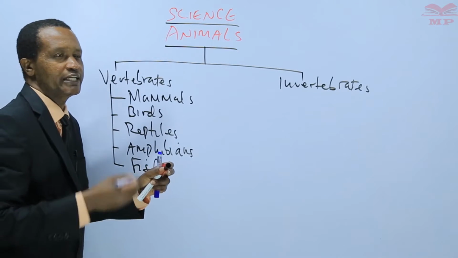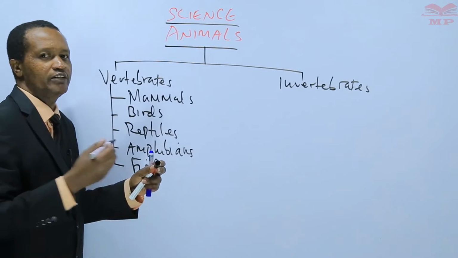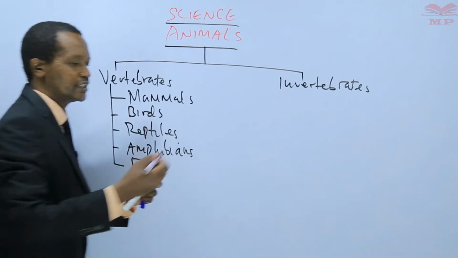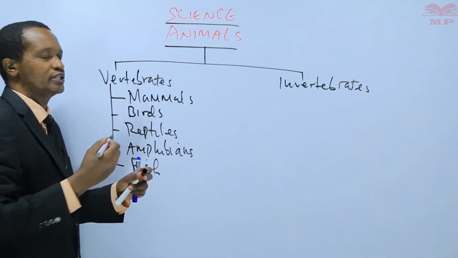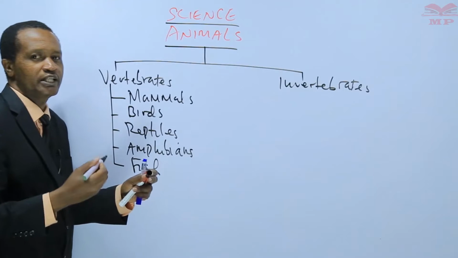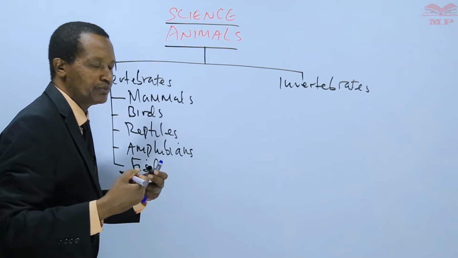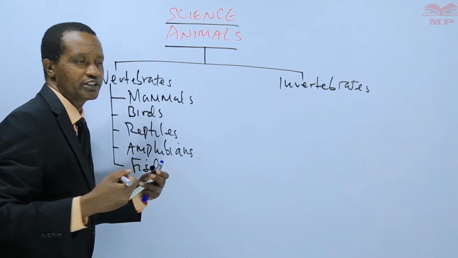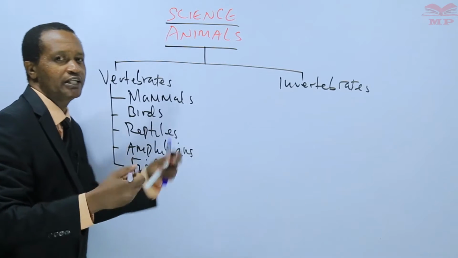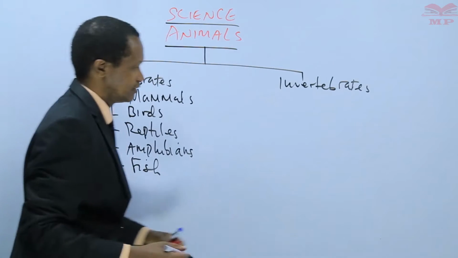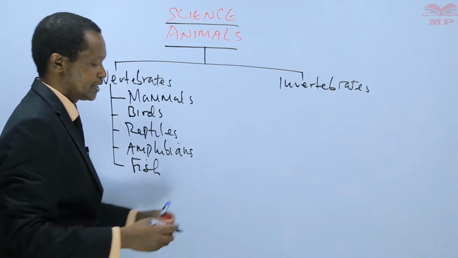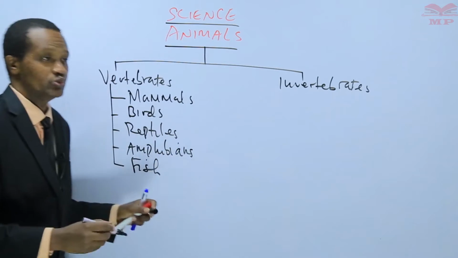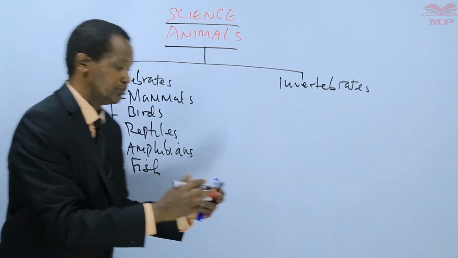Learners, we say that they get cold when the environment is cold and get hot when the environment is hot, meaning that their body temperature, the blood temperature of these animals, is the same as that of the surrounding. That's what we've learned in the last 2 lessons, just in brief.